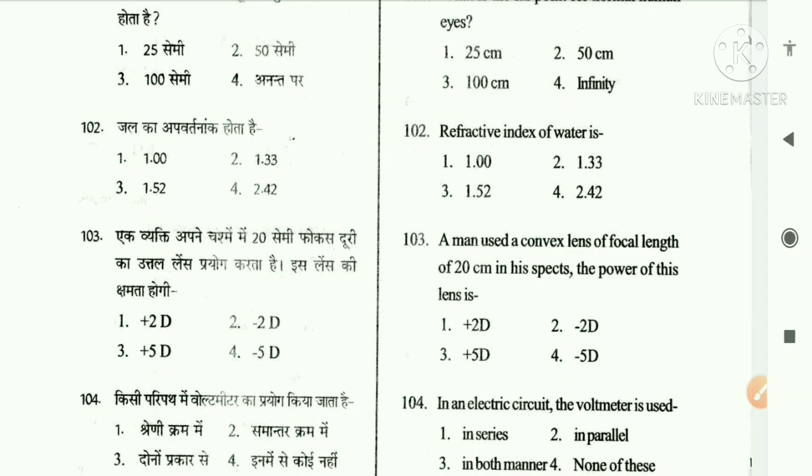Refractive index of water is equal to the speed of light in air or vacuum divided by the speed of light in water.